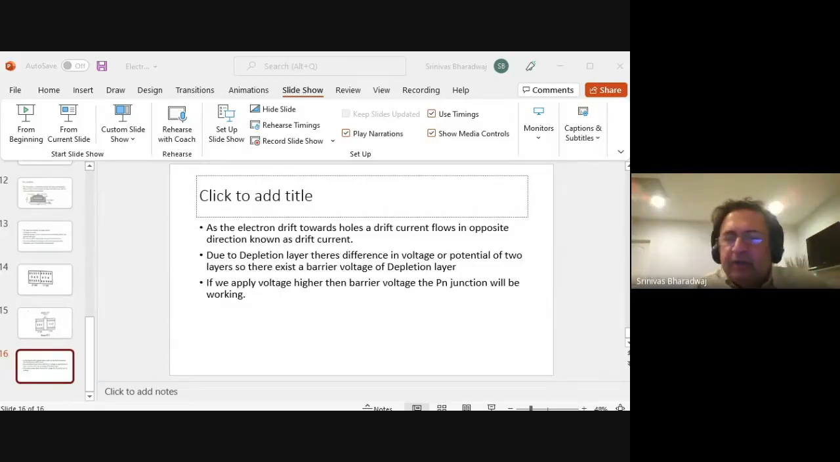When you apply a voltage, what happens? So you look at that. You look at when it's forward biased, when it's reverse biased, and the corresponding things that happen in terms of how and when there is a current that flows. What kind of currents flow? So all these things will come into play.